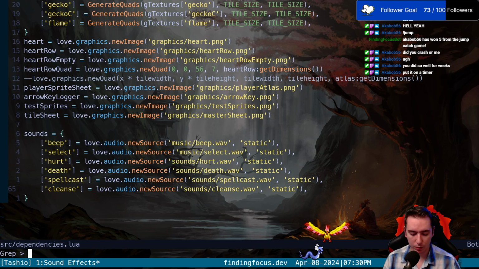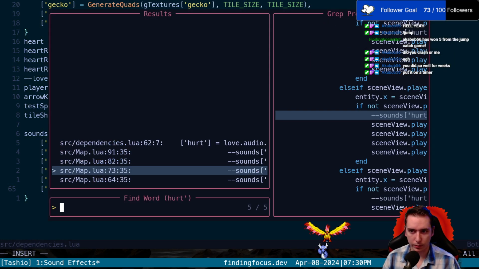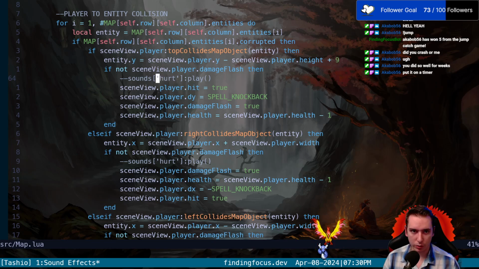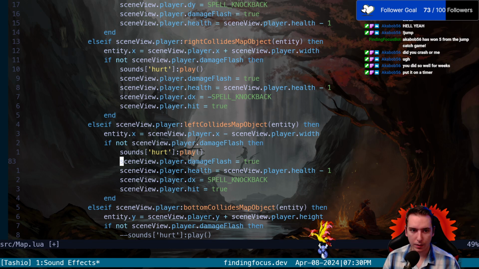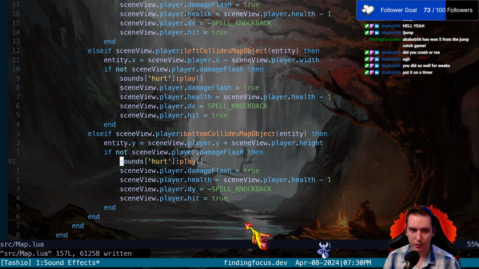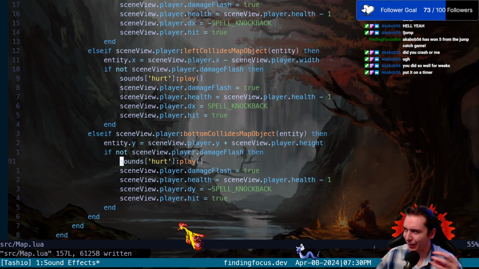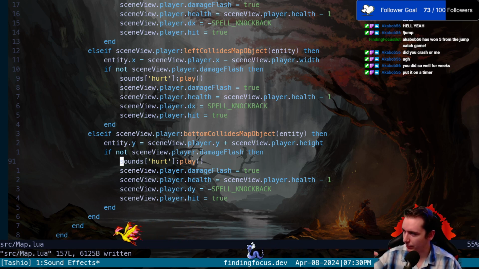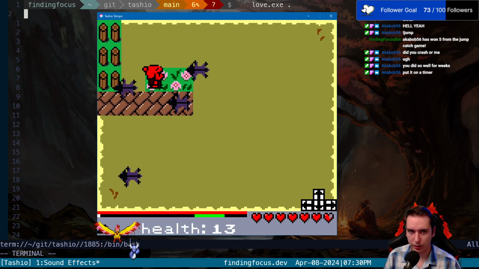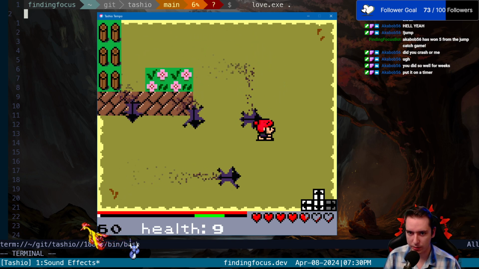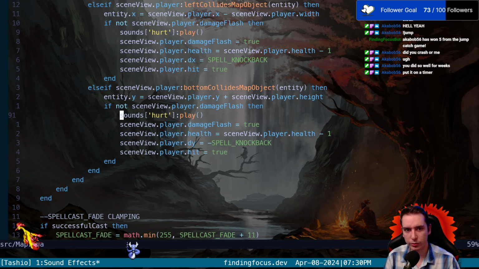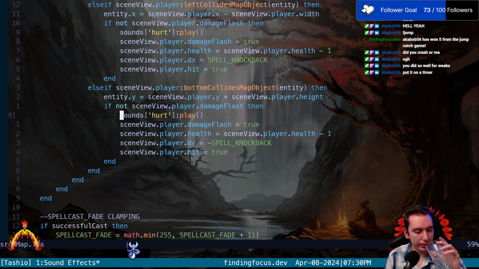So if we go back to our hurt sounds, I'll turn these back on. Every collision, we're going to play our hurt sound. And we have to have 4 different collision detections, because we have to know which way to get bounced. Depending on which side we collide with something, we have to bounce in the appropriate direction. That's why it's split up into 4 different functions like this. So now we've got our hurt sounds where we bounce in the appropriate direction and play the sound on every different collision. So there's hurt. Let's move on to our cleanse.